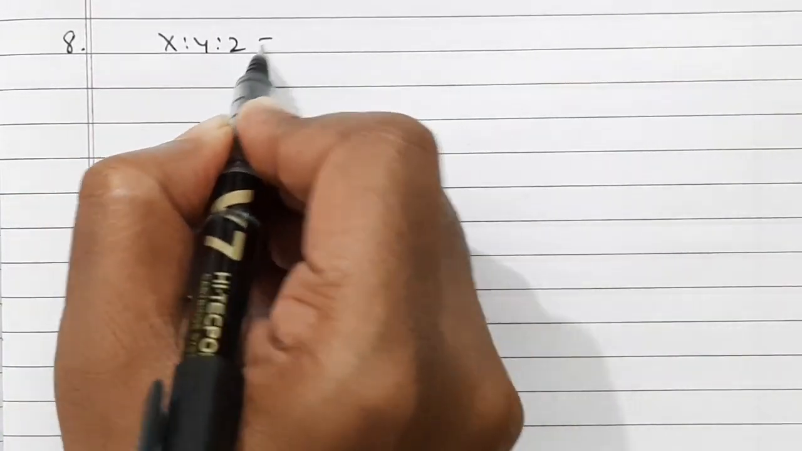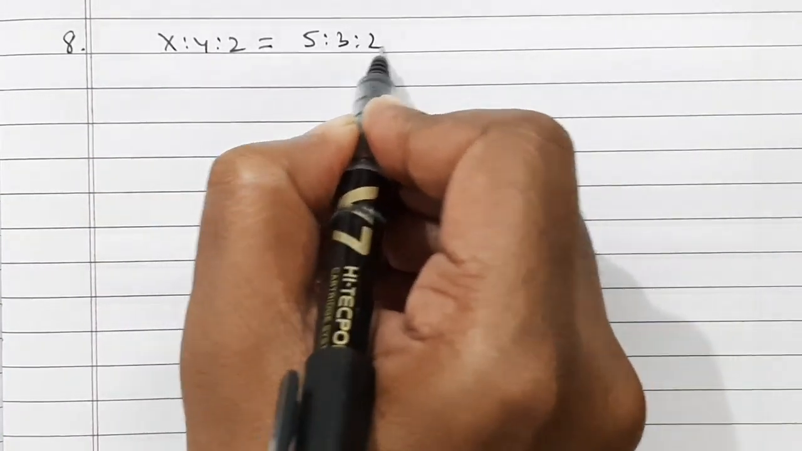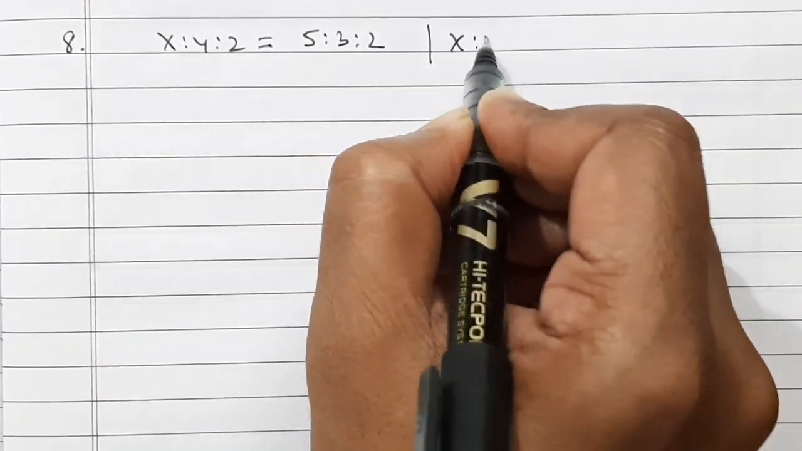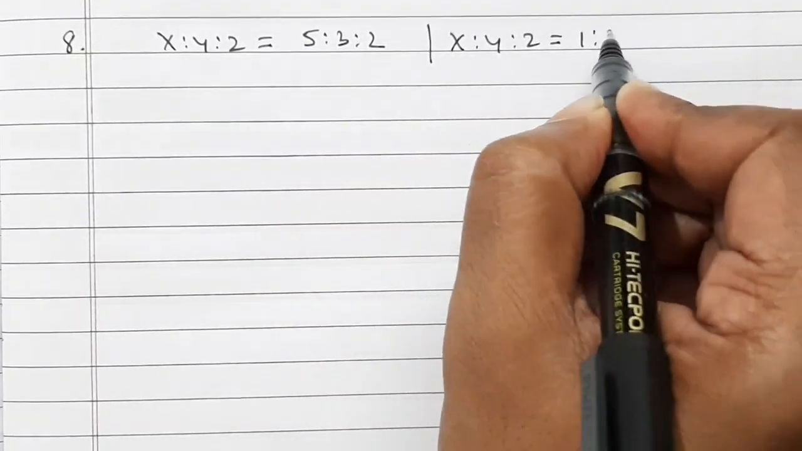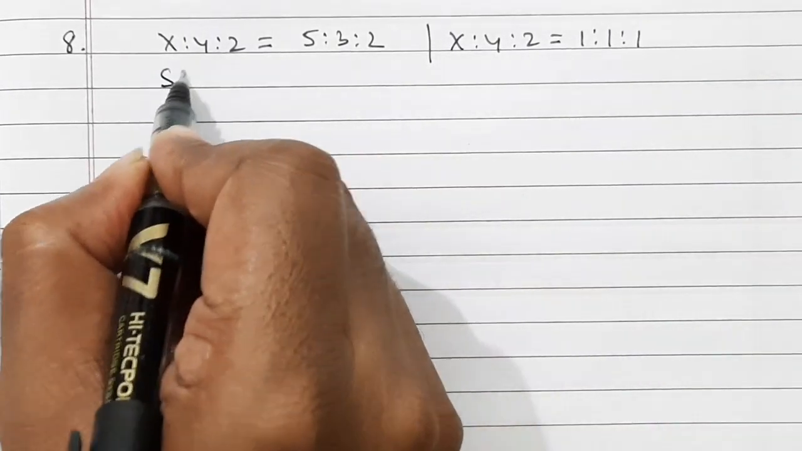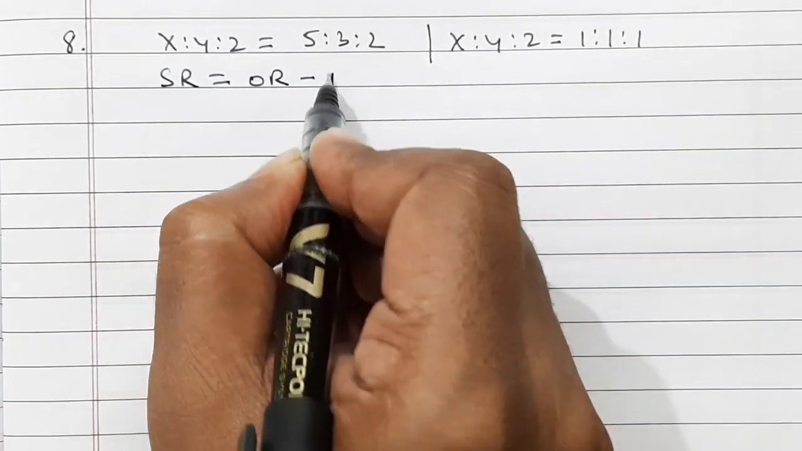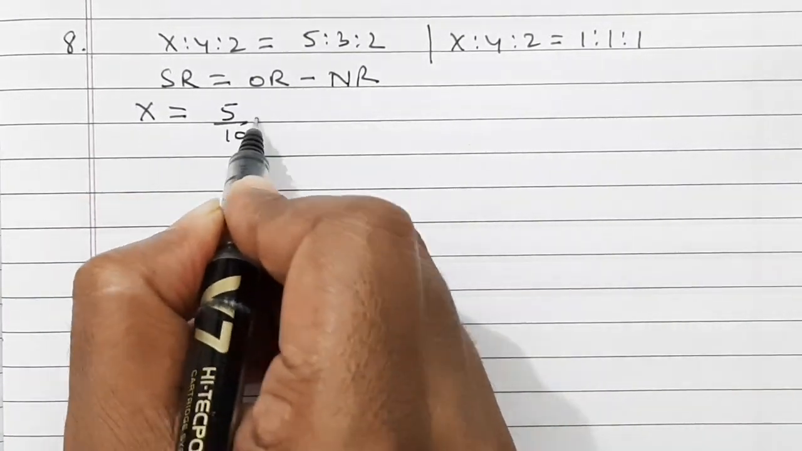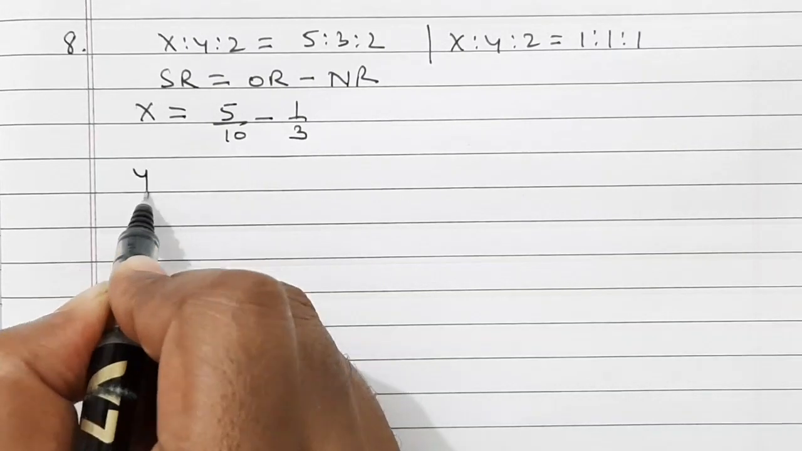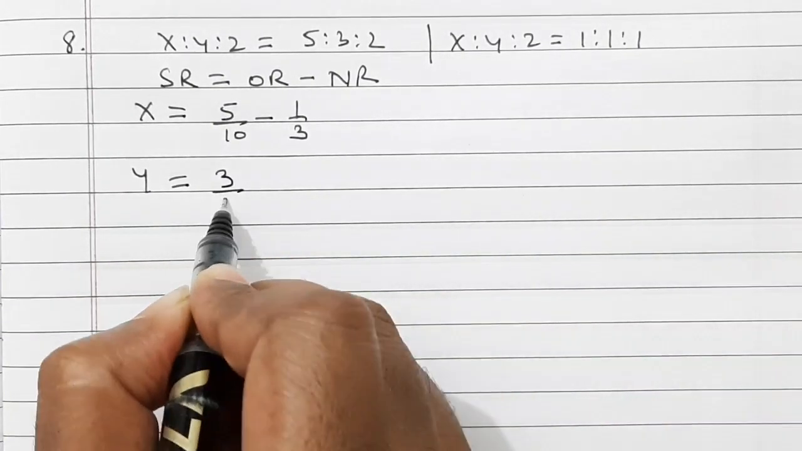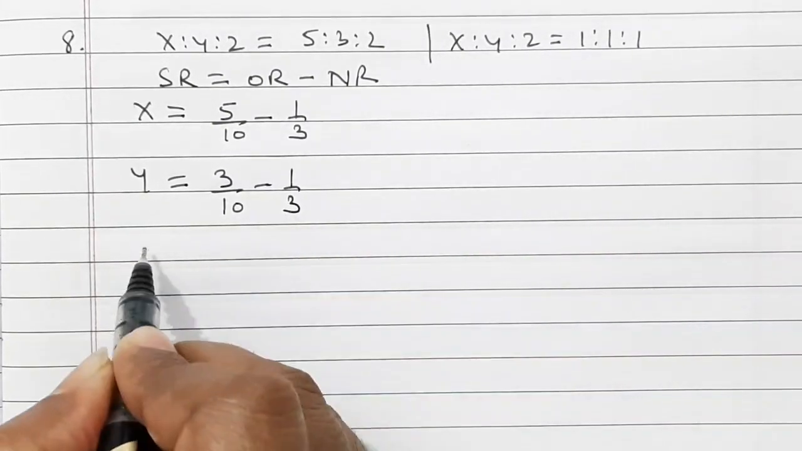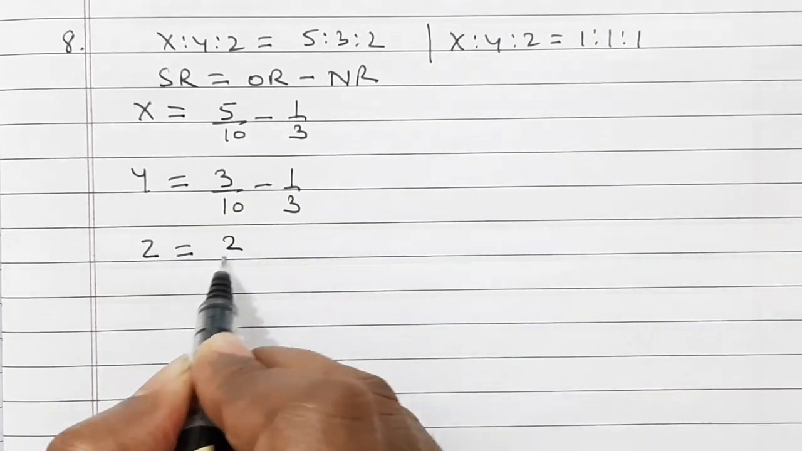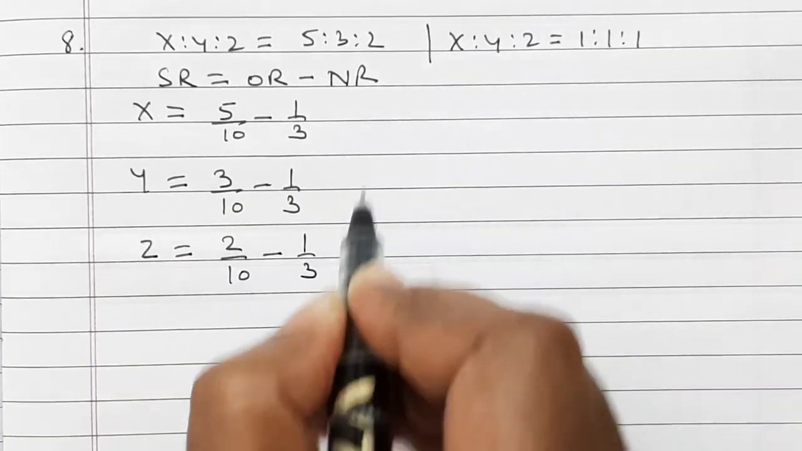Solution for question number 8. Old ratio X is to Y is to Z is equal to 5:3:2, and new ratio for X is to Y is to Z is equal to 1:1:1. So sacrificing ratio is equal to old ratio minus new ratio. For X, it is 5/10 minus 1/3. For Y, it is 3/10 minus 1/3. And for Z, it is 2/10 minus 1/3.